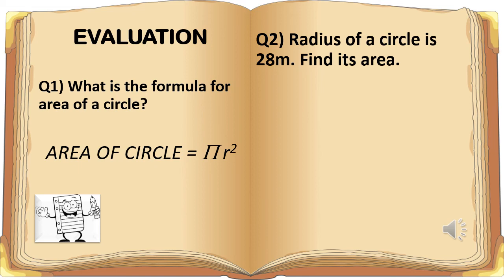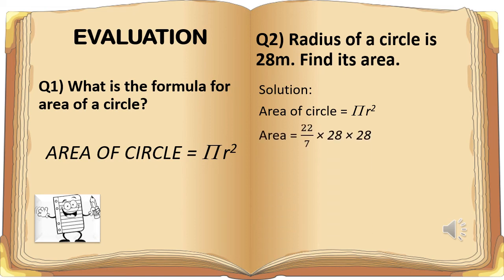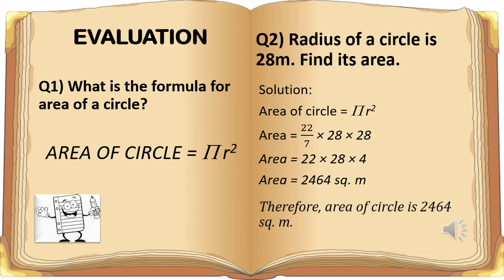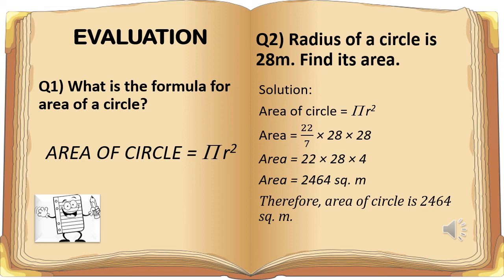So the solution is: area of circle is equal to pi r square. Now what will be the next step? We will just substitute the values of pi and r, that is 22 upon 7 multiplied by 28 multiplied by 28. We will simplify it and multiply the remaining numbers and we will get the answer, that is 2464 square meters. Therefore, area of circle is 2464 square meters. I hope you all are getting the right answer. If not, then practice these sums. You will surely get the correct answers.